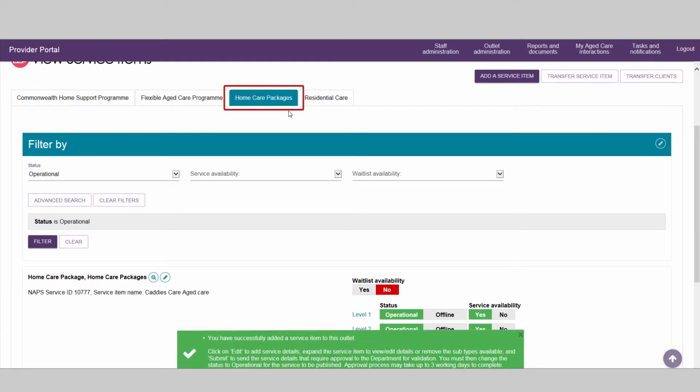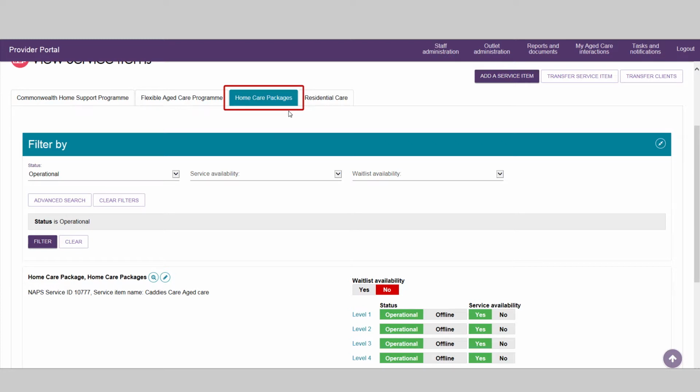The new service will then be displayed under the Associated tab for the program type. You can then configure the status of the service. Operational means that the service information will be displayed in the Public Service Finder, and offline means it will not. You can specify if you have current availability to provide care at each level, and whether a waitlist for services will be managed through My Aged Care.